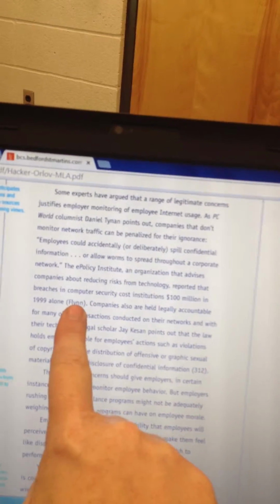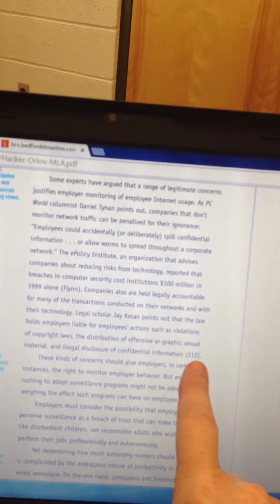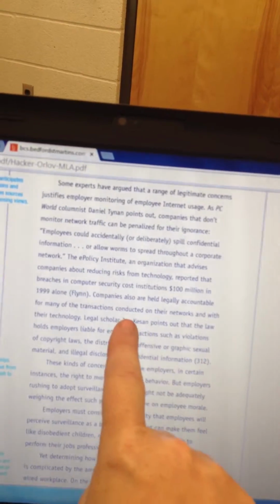Okay, you can introduce your author here, or you can cite him in parentheses at the end. Either way is correct. The only thing you don't want to do is do this and then put Keeson again at the end. Never do it both times, either or. Okay?